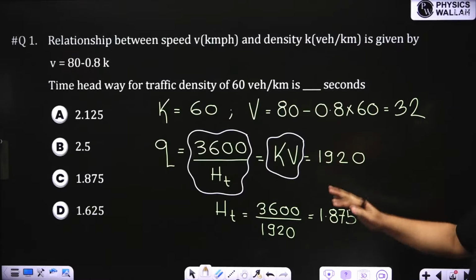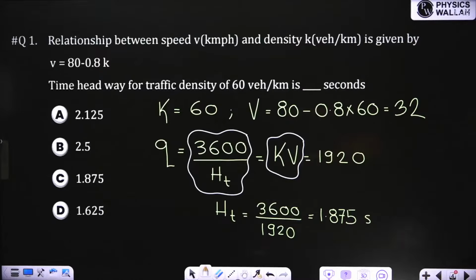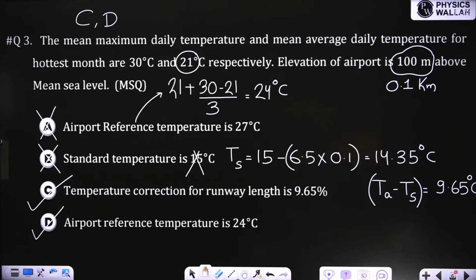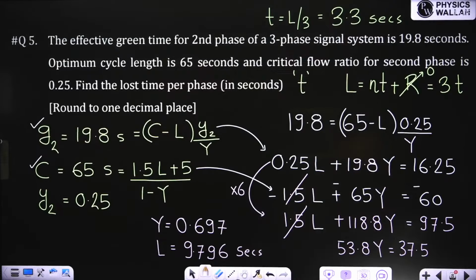So the first question was, see, traffic flow and headway, we combined. Then this question had two concepts, transition curve and widening, both combined here. This was from temperature correction, which is very important for GATE. Then this was camber, super elevation, all these things. And then this was Webster signal design.